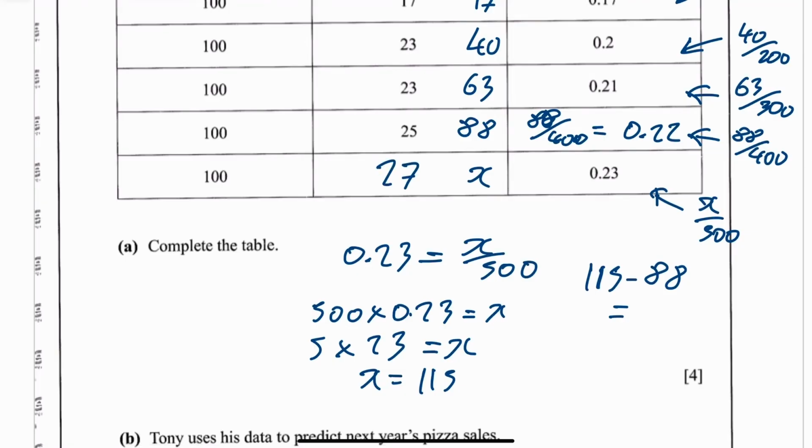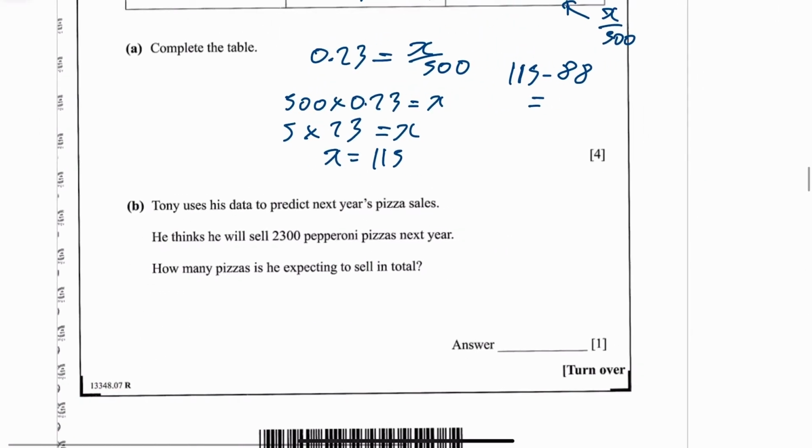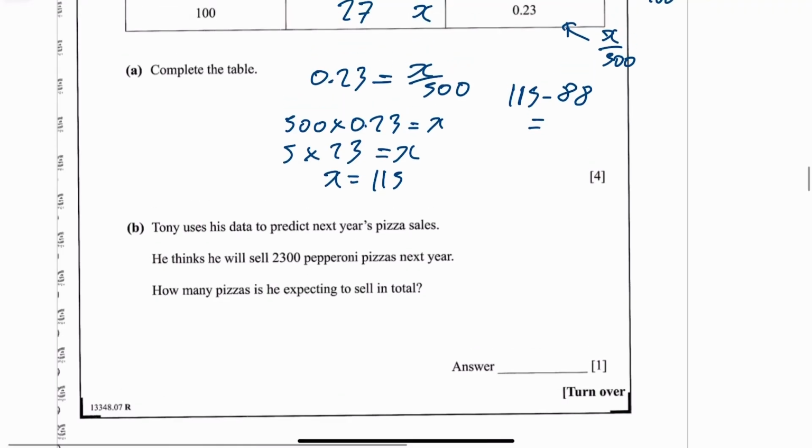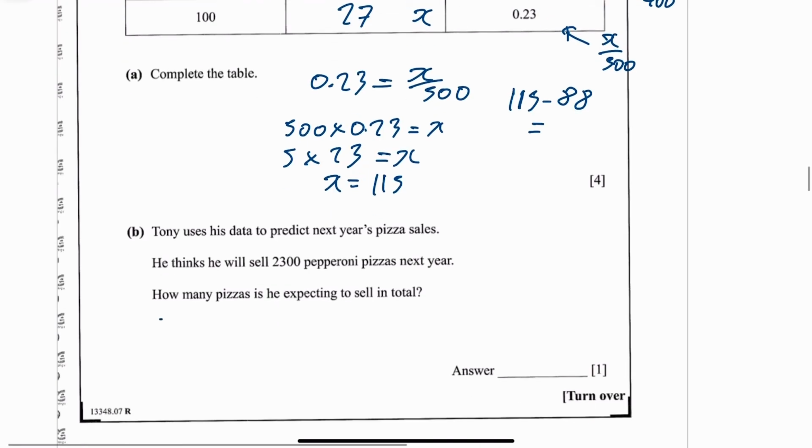Okay, so that's what you've got. Tony uses his data to predict next year's pizza sales. He thinks he will sell 2,300 pepperoni pizzas next year. How many pizzas will he expect? Okay, so we have found out that 0.23 of the pizzas sold are pepperoni, or we could say 23% of the pizzas sold are pepperoni. So that means 23% is equal to 2300.